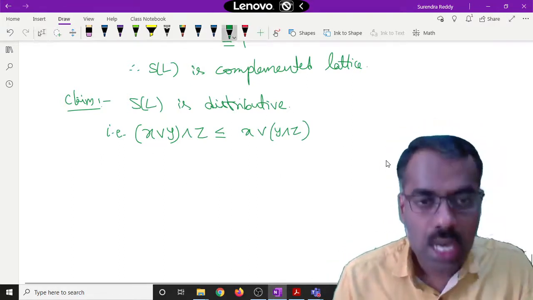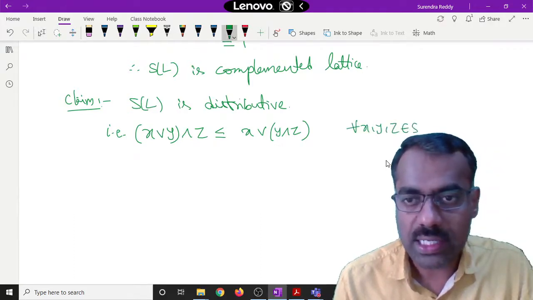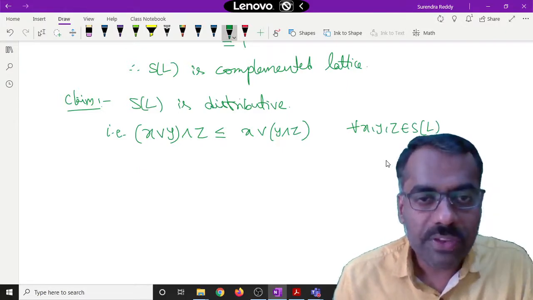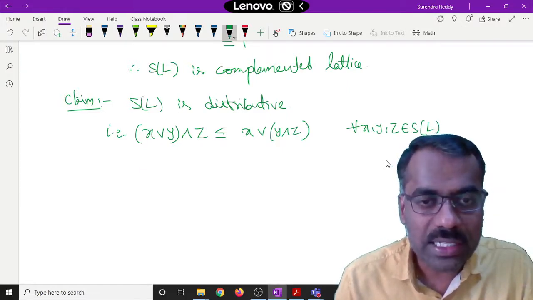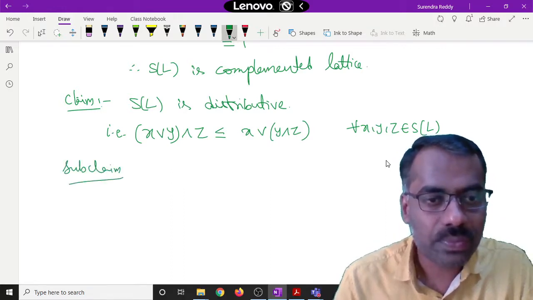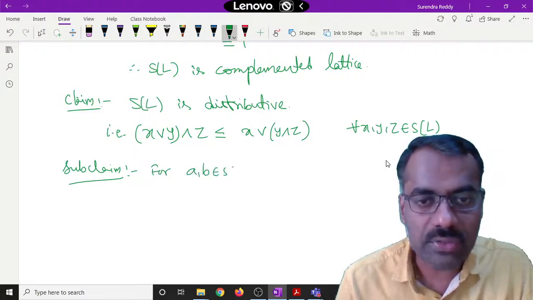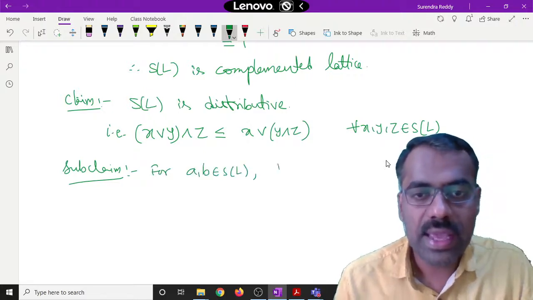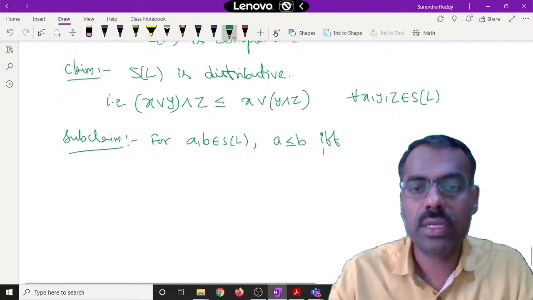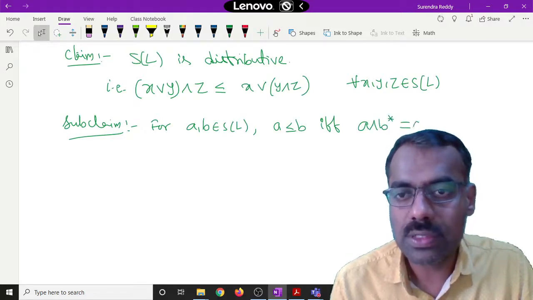Okay, so for any X, Y, Z in S of L, we frequently use one of these when we are discussing this. So I can write here, first we will prove a subclaim: for A, B belonging to S of L, A is less than or equal to B if and only if A meet B star is equal to 0.